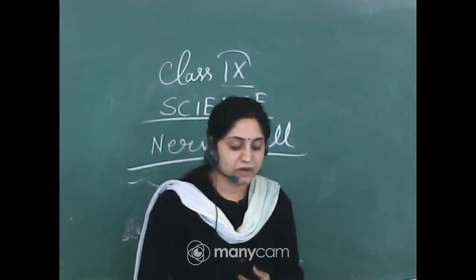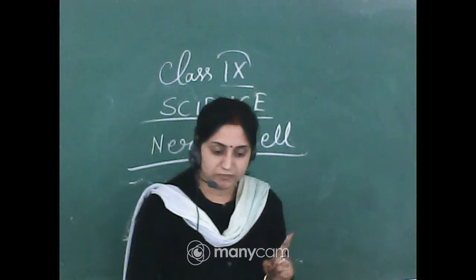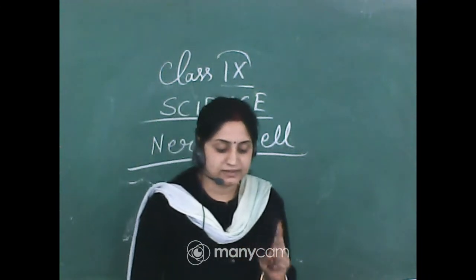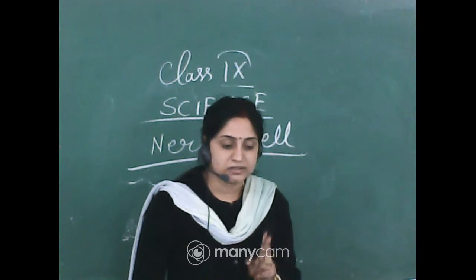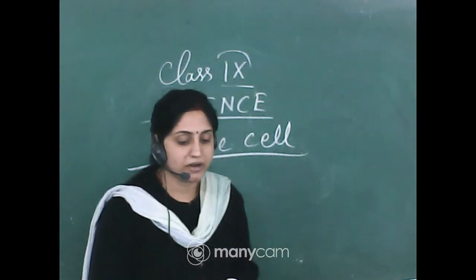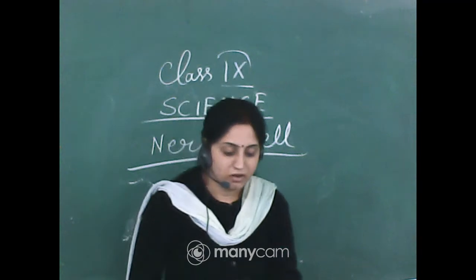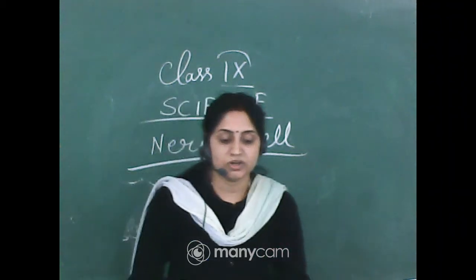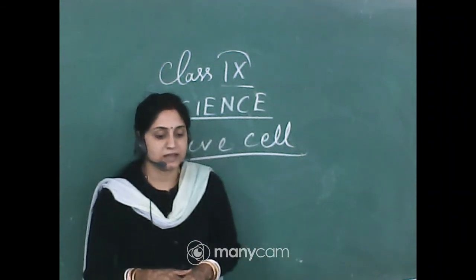The cells of nervous tissue are called neurons. Number 1. Number 2. Each neuron has a cell body called cyton, which contains a nucleus and cytoplasm.